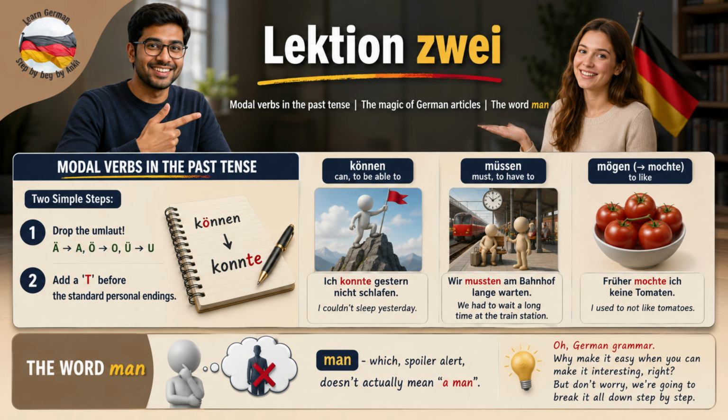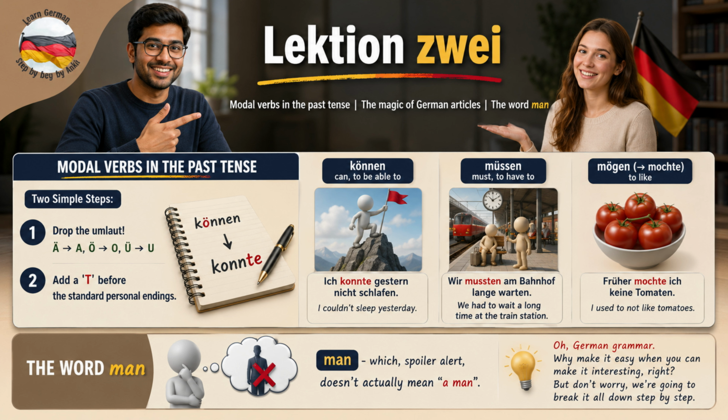Today we are diving into Lektion 2. It's a packed lesson. We are looking at modal verbs in the past tense, the magic of German articles, and the word Mann, which, spoiler alert, doesn't actually mean a man. Oh, German grammar. Why make it easy when you can make it interesting, right? But don't worry, we're going to break it all down step by step.